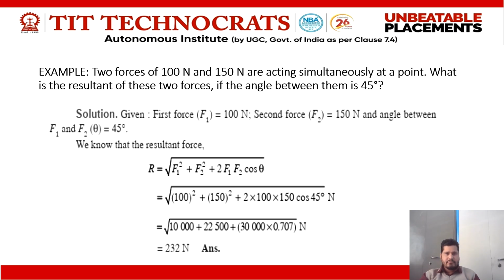We are given the first force F1 equal to 100 Newton, the second force F2 equal to 150 Newton, and the angle between F1 and F2, theta, equal to 45 degree. We know that the resultant force R is equal to the square root of F1 square plus F2 square plus 2 F1 F2 cos theta. Putting the given values, that is 100 square plus 150 square plus 2 into 100 into 150 cos 45, after calculation we get 232 Newton. That is our resultant force.